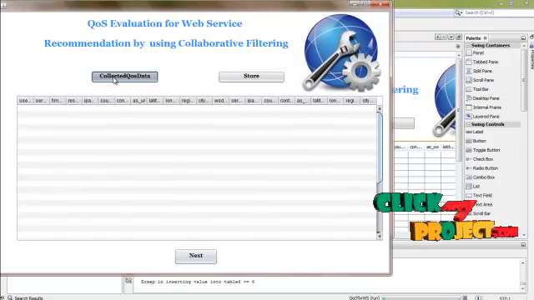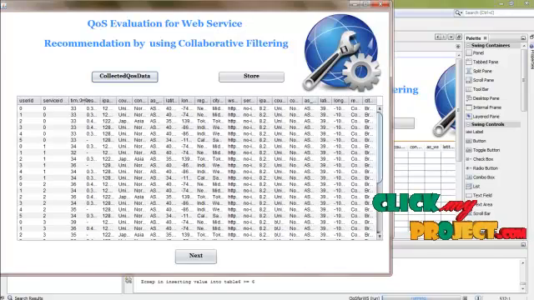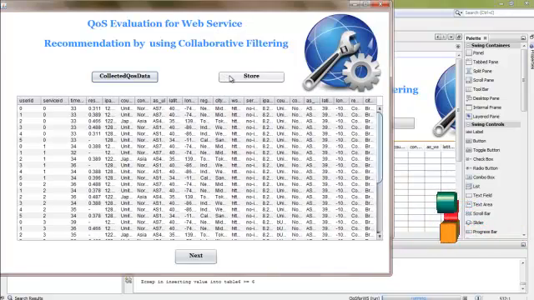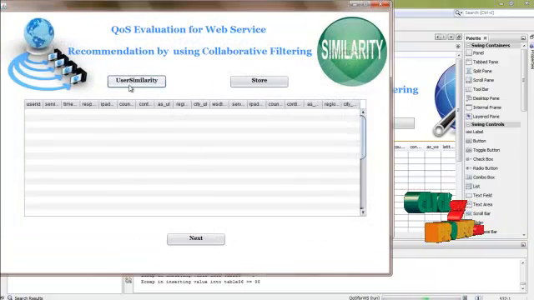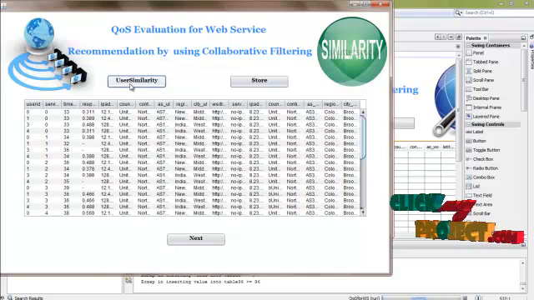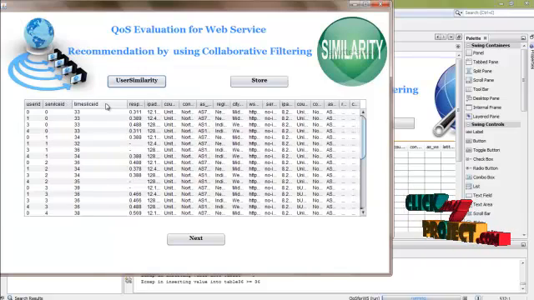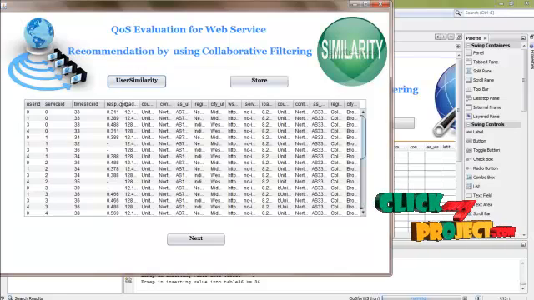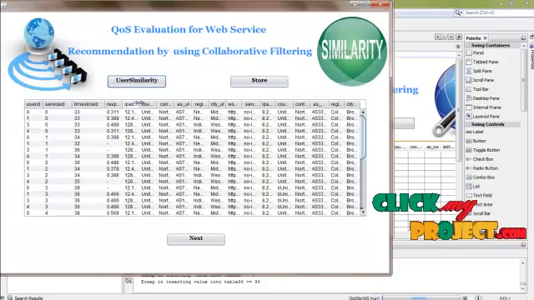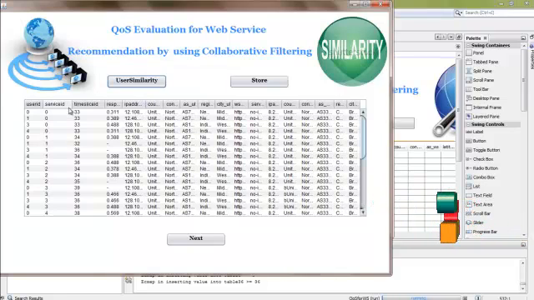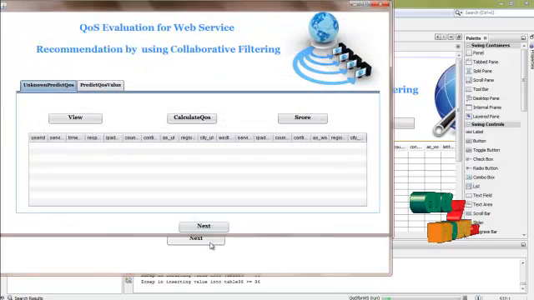Collected the QoS dataset button. It's combined the user dataset, service dataset and the QoS dataset and store the collected QoS dataset into the database, and then click the next button and then click the similarity button. It's find out the similarity between the users by using collaborative filtering algorithms. Examples: The latitude and longitude values are same by the same, and then the similarity users are stored into the database. And then click the next button.